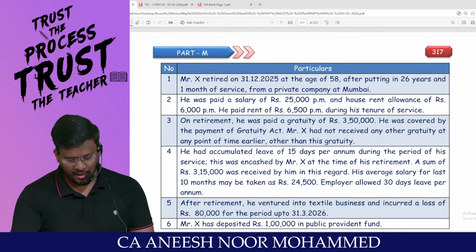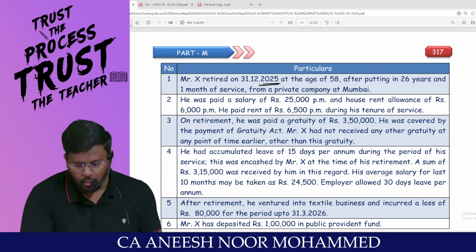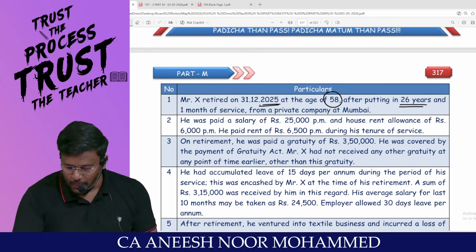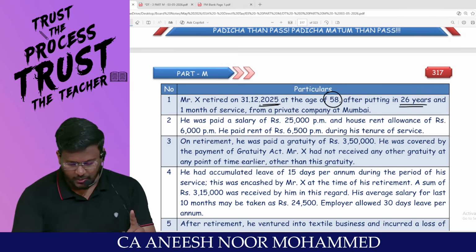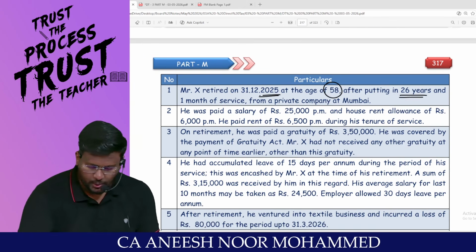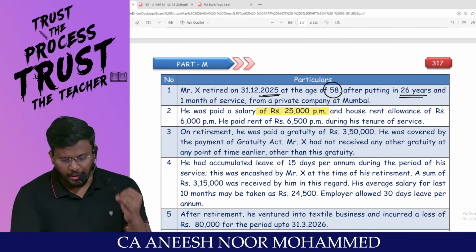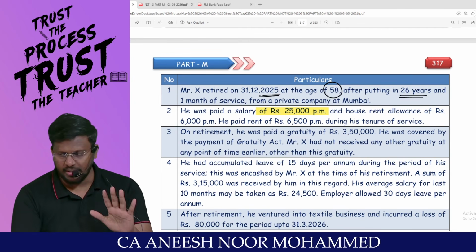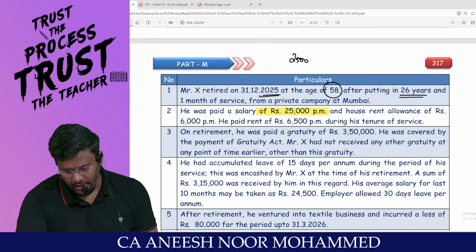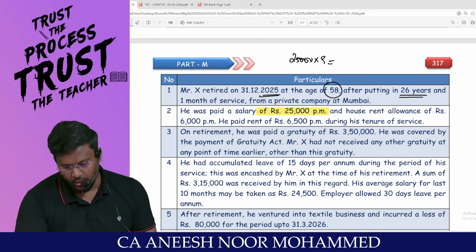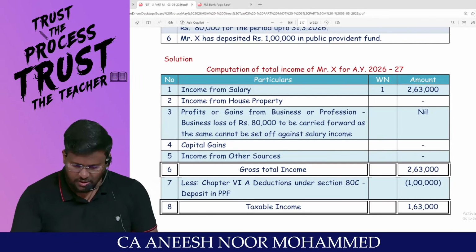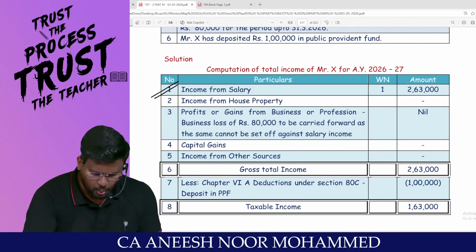Super. Mr. X retired on 31/12/2025 at the age of 58, after putting in 26 years and 1 month of service in a private company at Mumbai. He was paid a salary of 25,000 per month. So, April, May, June, July, August, September, October, November, December, 9 months he has served. So in the current year, 25,000 into 9, 2,25,000 he would have received as salary. That's the first one, sir. Income from salary, 2,25,000.